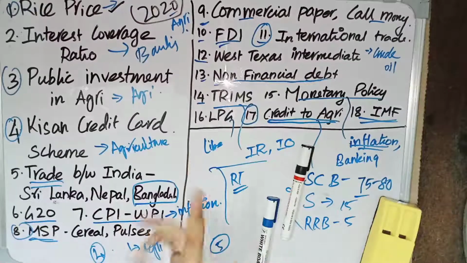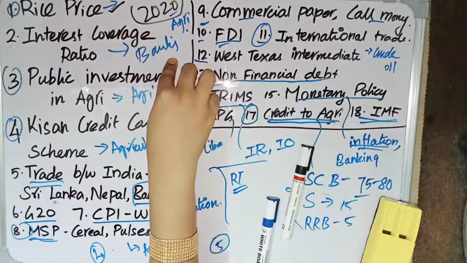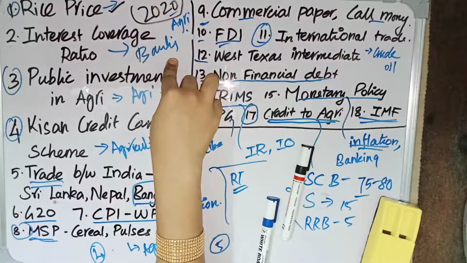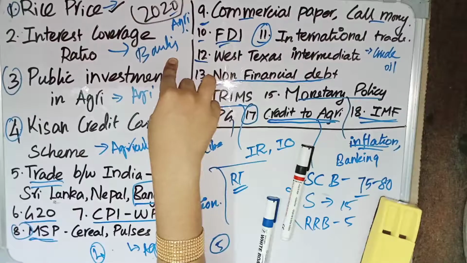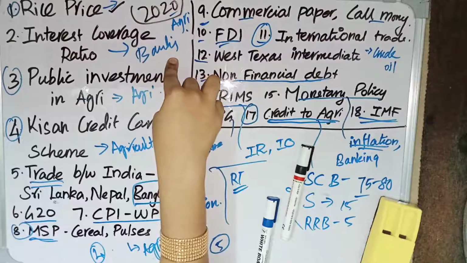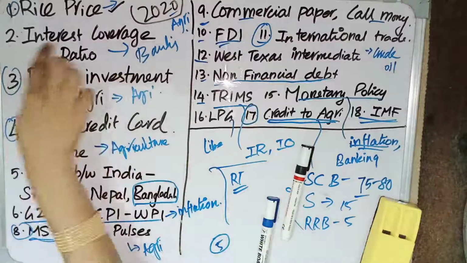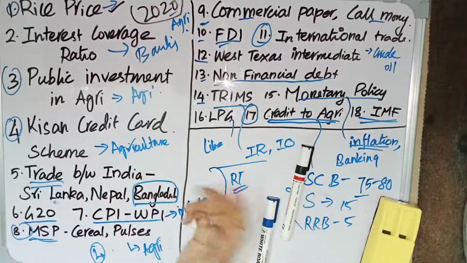The committees which recommended: relating to committees also, from banking you can expect more questions. The Narasimhan committee is always important. So see the committees, the Usha Thorat committee, the Nachiket Mor committee. See the committees which are in the news, and also see the banks and their year of establishment, which is also important. See terms like interest coverage ratio and certain other things which are in the news.